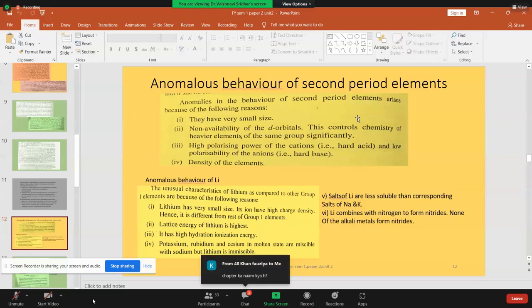Ma'am, can you please explain the third point with the help of an example? Yes. What do you mean by a cation? Say for example, one minute, please.